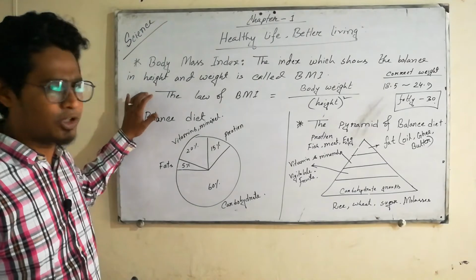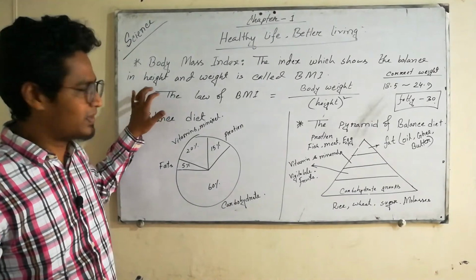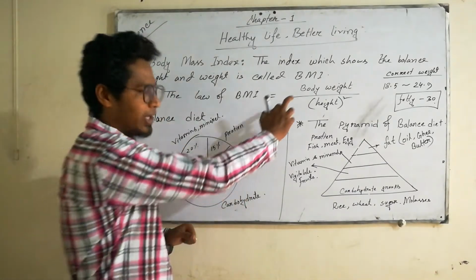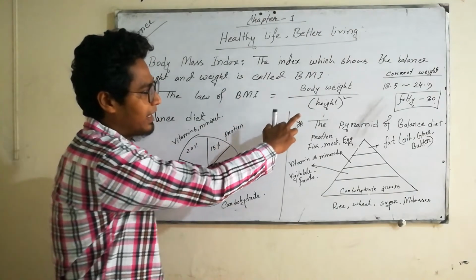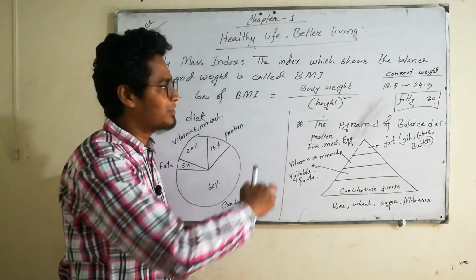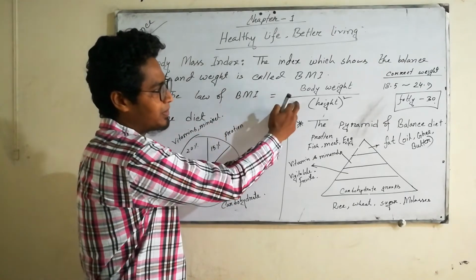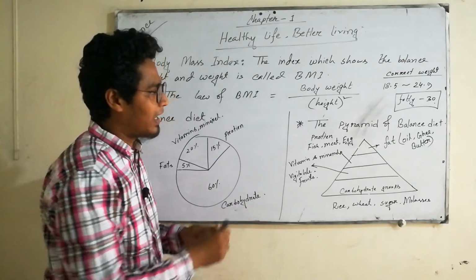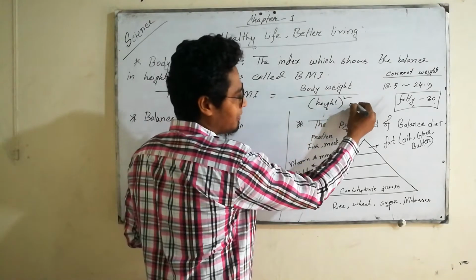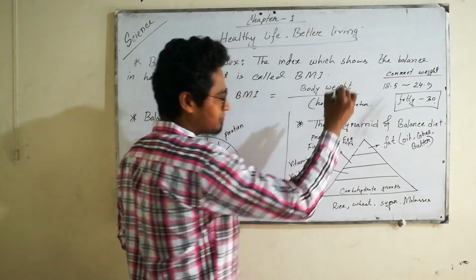The formula of body mass index is the body weight of a person divided by the height square, and height must be measured in meters.